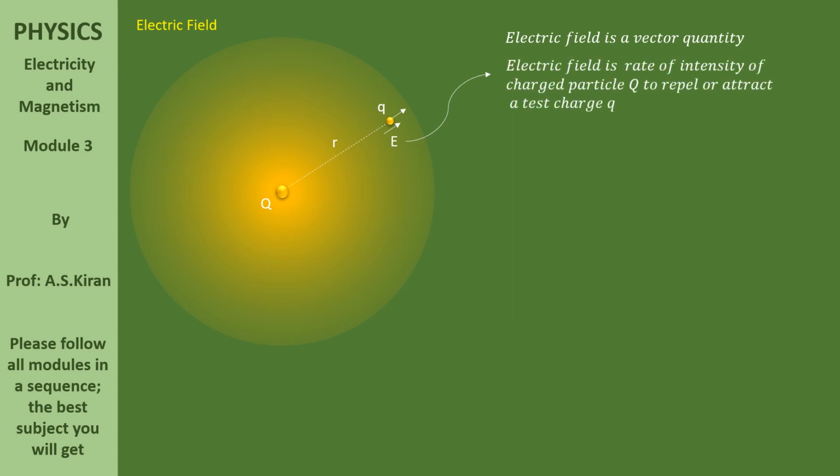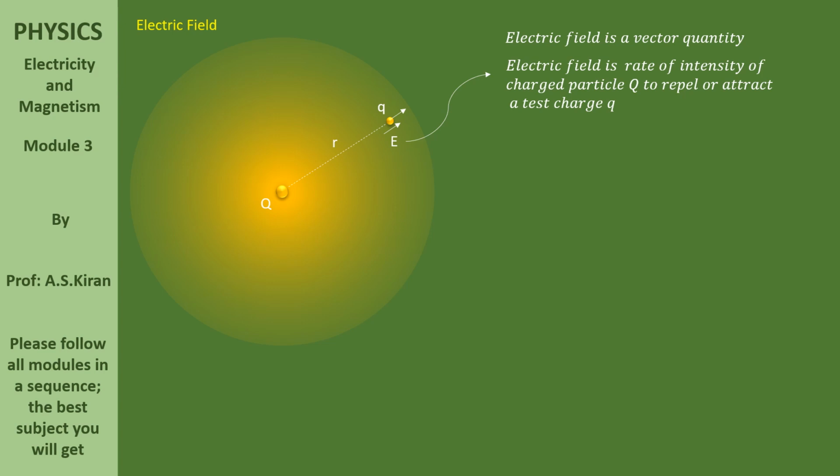Now, electric field is the rate of intensity of charged particle capital Q to repel or attract a test charge small q. Now, how to define it? It is rate. I mean, with what force it is repelling at that location. If the same particle is kept nearer, with high intensity it will repel. If you move it away, with less intensity it will repel, isn't it?